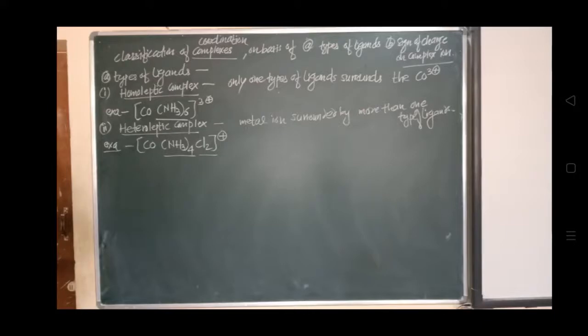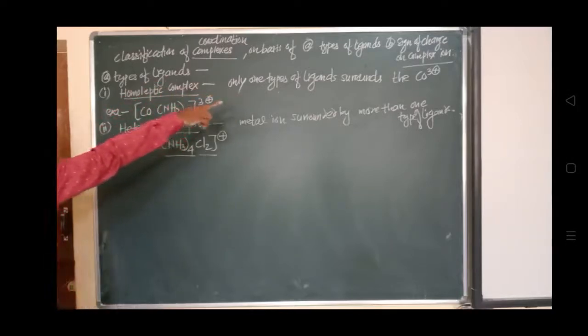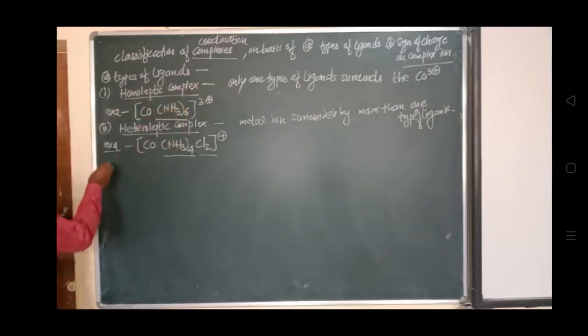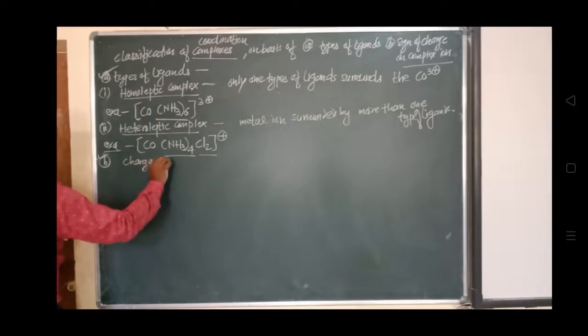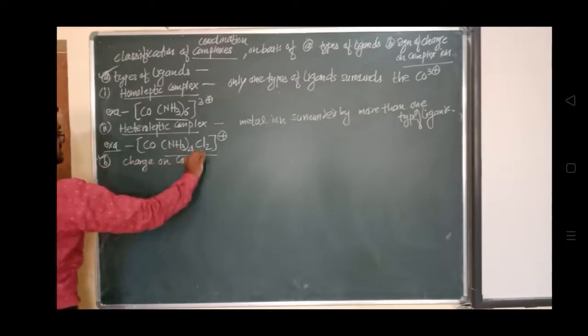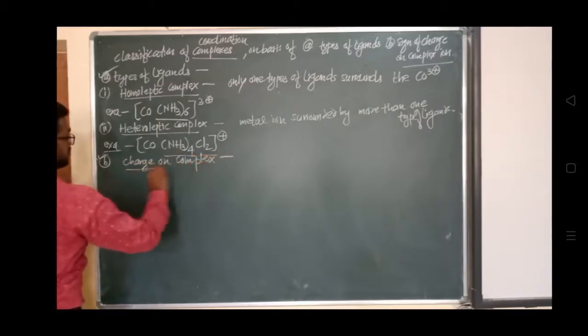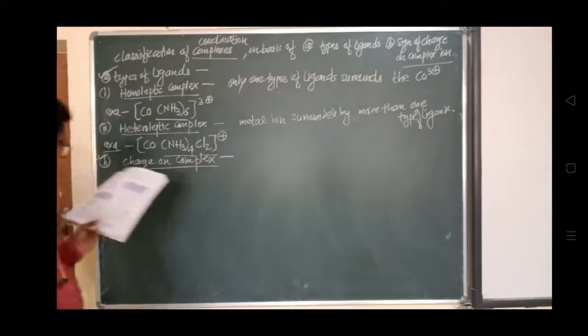Now the another part we will see, that is classification on the basis of charge. So second, the b type, let's see. The a type is done. Now we'll see the b type: classification on the basis of charge on the complex. We will see what charge is on the complex and on that basis how it is divided.